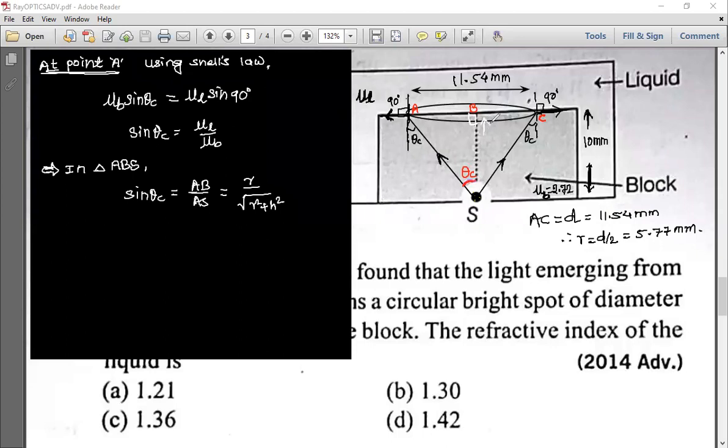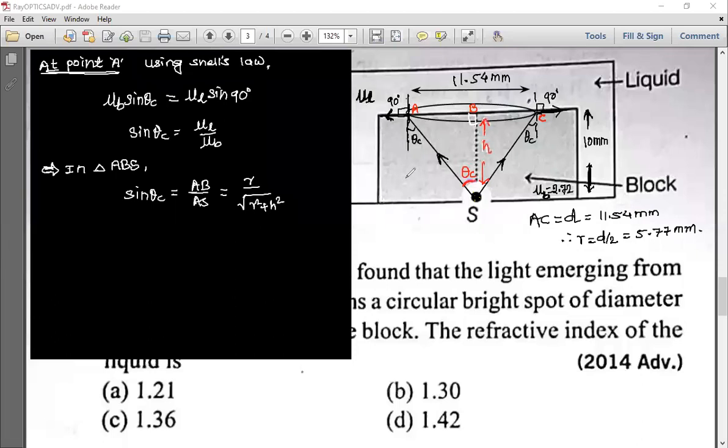You can see here, BS is H. So if you want, I will mention here also again. This is H. Can you see this? This B S is nothing but H. Here you see 10 millimeter. Right. Agree? Answer is 1.36. Okay, we will see now.